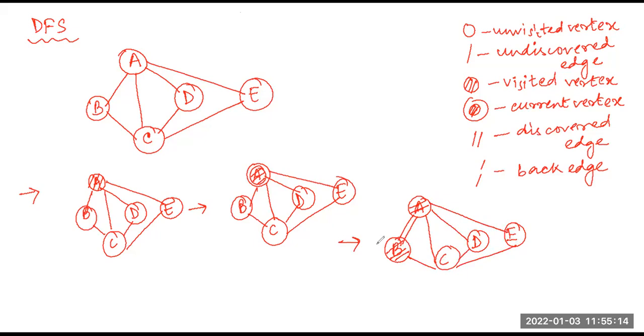Then, once it is done, I will look for the vertices or the edges that can be reached from B. Once I look for the edges that can be reached from B, this will be my current vertex. I have marked it. From B, you can see that I have a vertex C, which has an undiscovered edge.